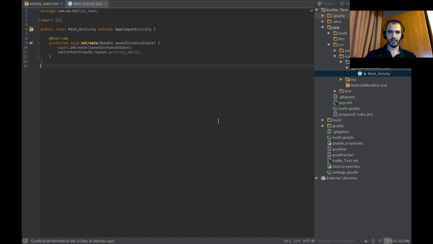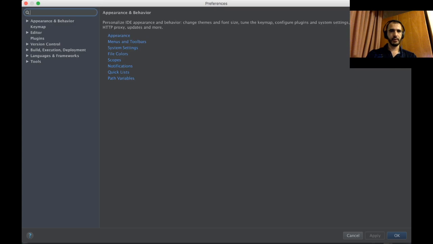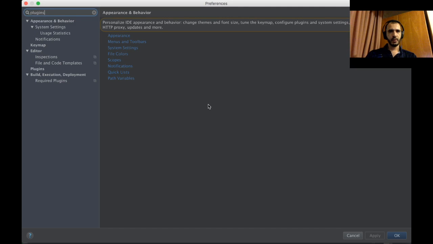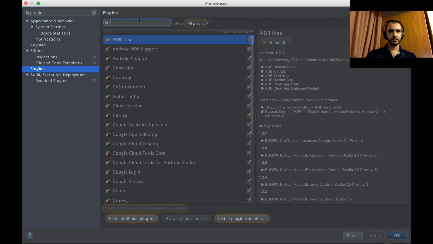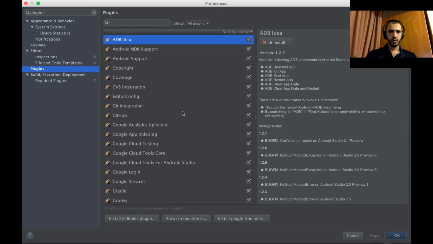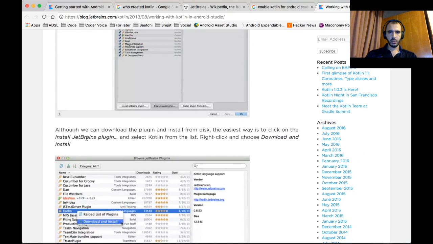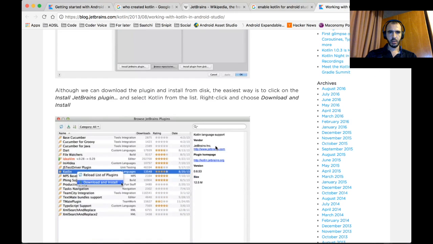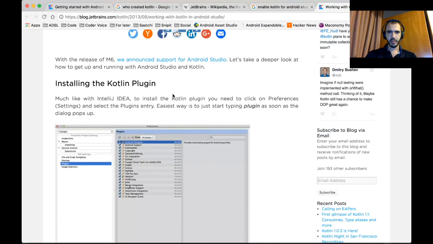I know how to get the plugins. Just Kotlin? No. Install JetBrains plugin. What am I missing here?